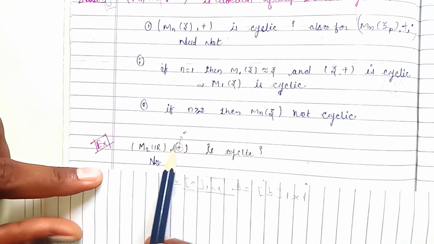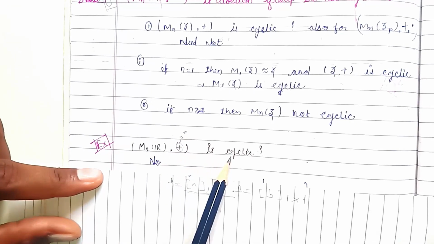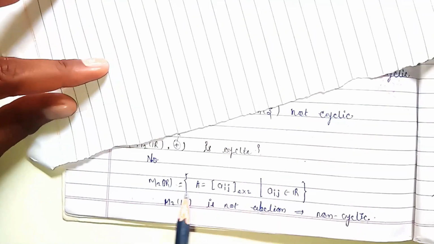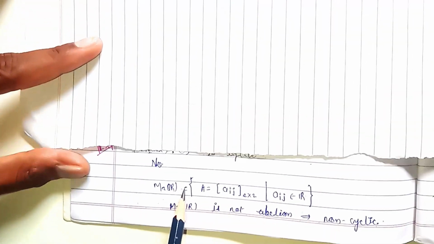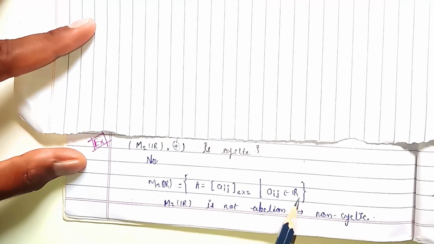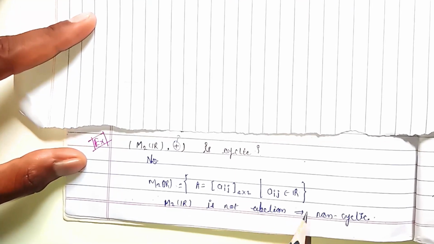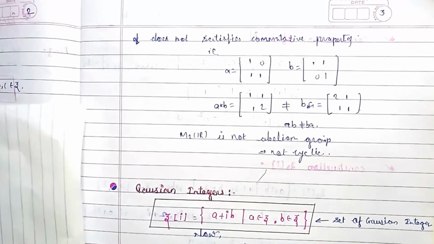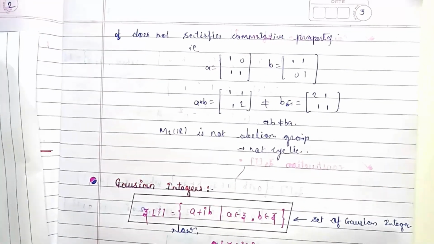Under multiplication, is M2 of R a group, and is it a cyclic group or not? So let's consider one counter example: M2 of R is the set of a_ij forming a 2 by 2 matrix, with a_ij from R, and M2 of R is not abelian. If not abelian means not cyclic. Now let's see with a counter example whether it is true or not.